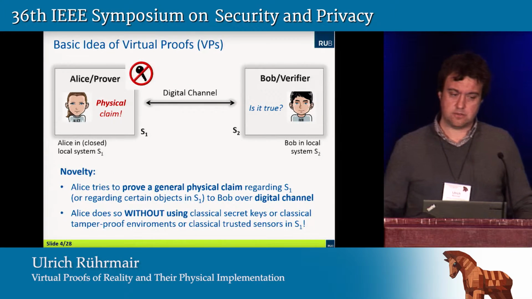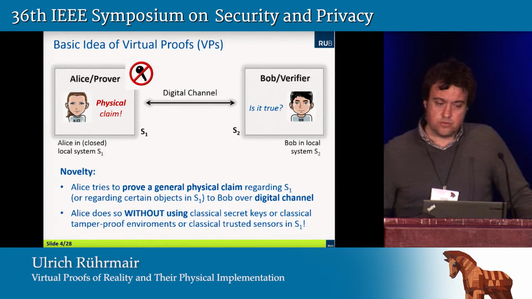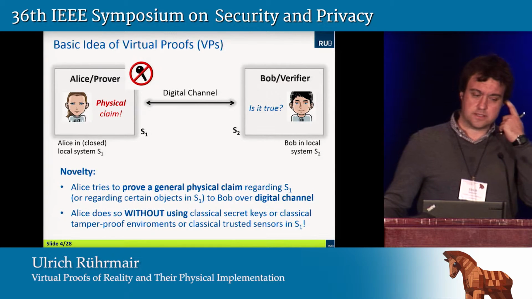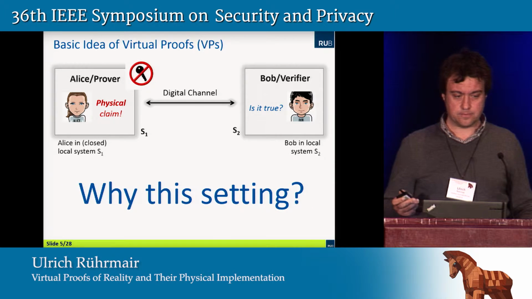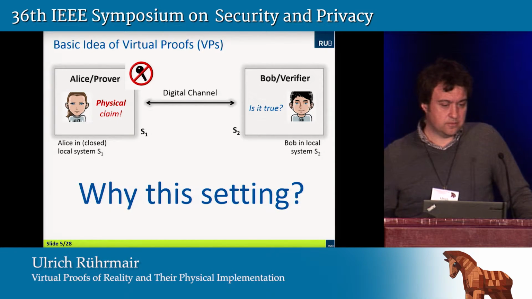And just to get that straight, because I think it's a very important aspect of our work, where does the novelty of our new concept lie? The novelty is, first of all, that Alice tries to prove a general physical claim over digital communication channels, and secondly, that she tries to do so without using classical secret keys or classical tamper-proof environments or classical trusted sensors in her system. Now, it's a natural question to ask, why did we choose that setting, right?